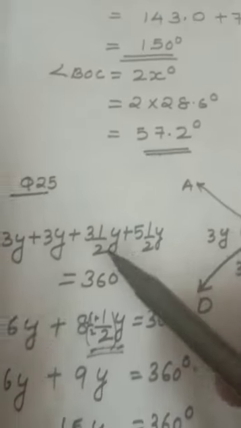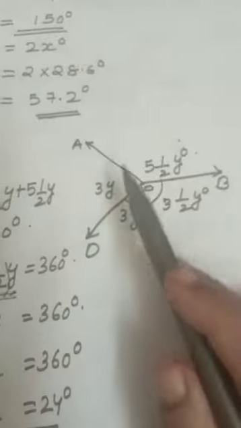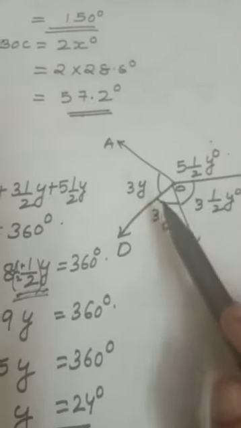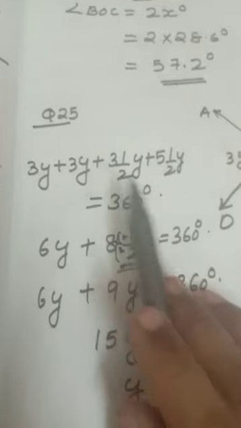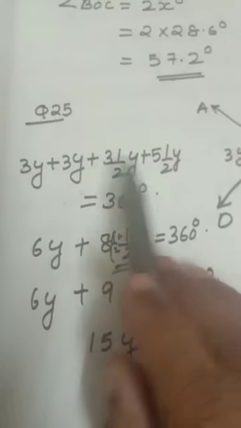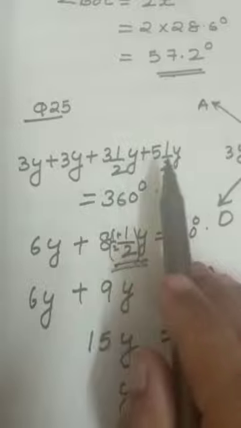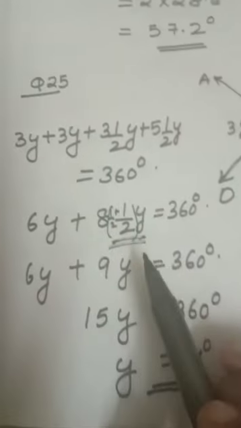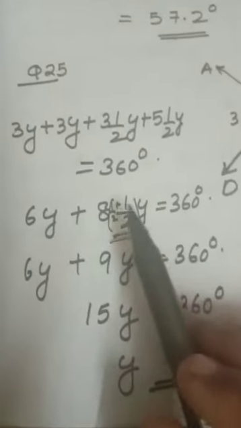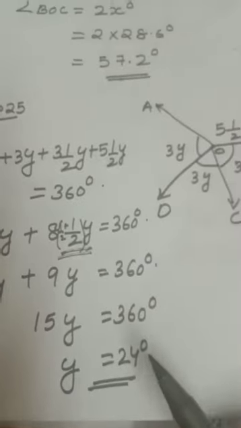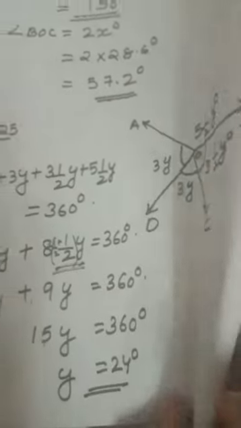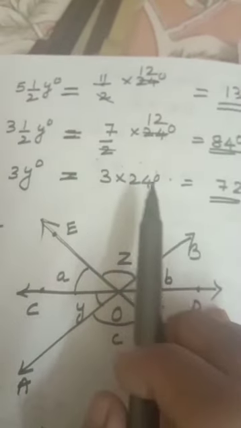Now 25th same. This also you have to add it and equate to 360 degree. I added like this: 3 plus 5, 8; half plus half, 1; 8 plus 1, 9y. You can do your own calculation, I did like this. You will get y equal to 24 degree. After that you put in the y value, you will get each degree.